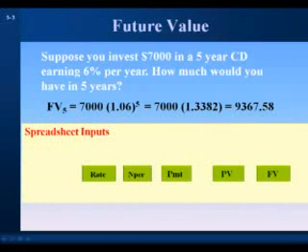Now let's solve the problem in a spreadsheet. The time value of money formulas in Excel use 5 inputs that correspond to inputs and outputs for many common time value of money problems. Rate is the interest rate per period, input either as a decimal or as a percentage. And per is the number of periods. PMT is the amount of a recurring payment in an annuity. We'll cover annuities later in the lecture. PV is present value. FV is future value.